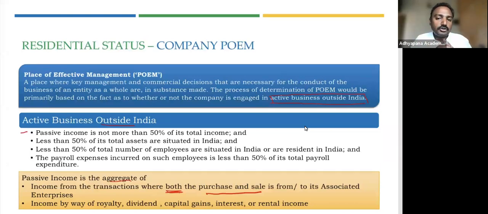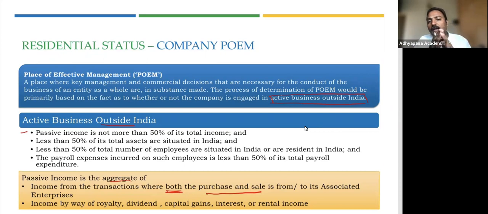Typically a group structure where you have a holding company and a subsidiary company. So this becomes a group entity. You have purchased from a group entity, and you are also selling to the group entity. So both purchase and sale are from the associated enterprises.